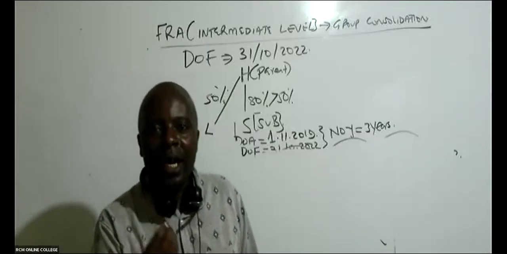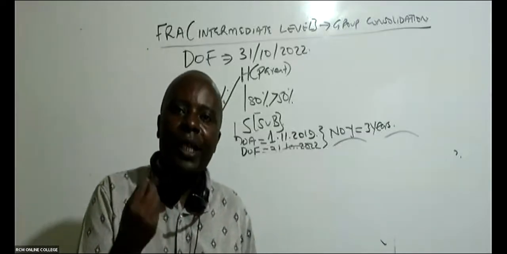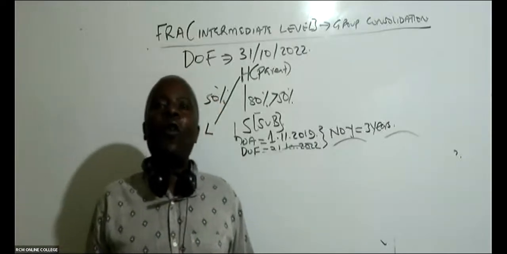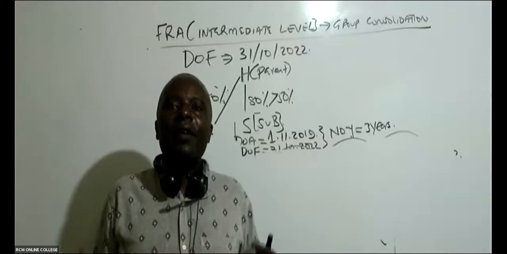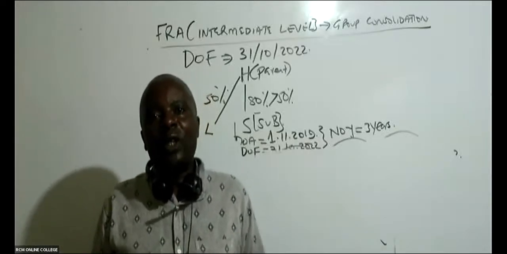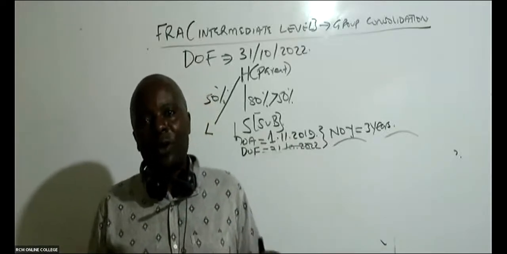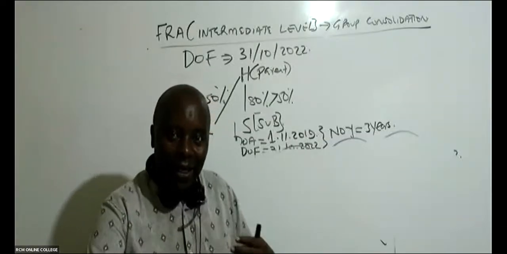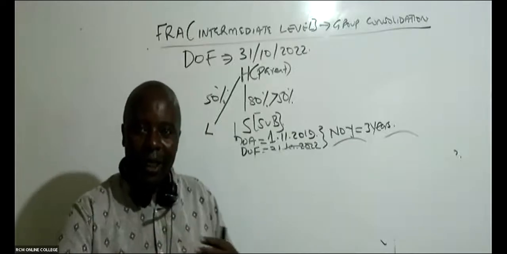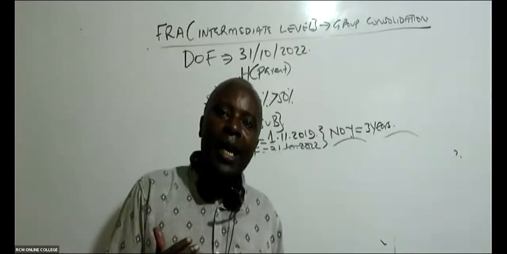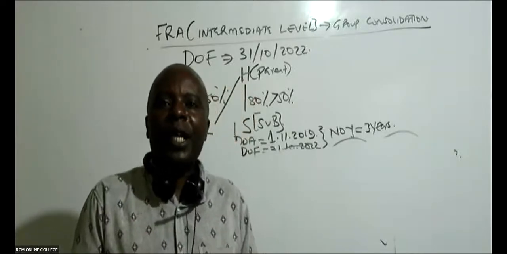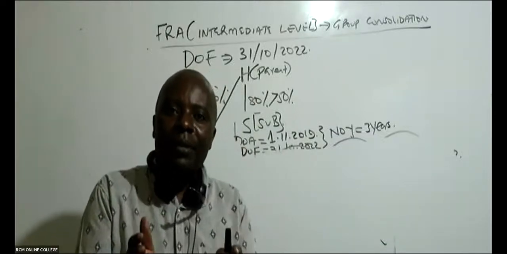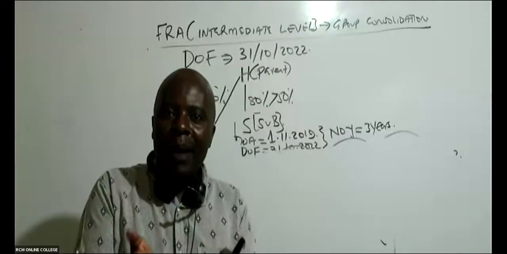But you see now, this guy went ahead to test our students on this concept of substance over form. Formally, we know that if we have exactly 50% of a company, that company is our joint venture. But what is the substance? There is an underlying current passing, where they are telling us that fine, it is exactly 50%, but we are able to control this particular L Limited through management.